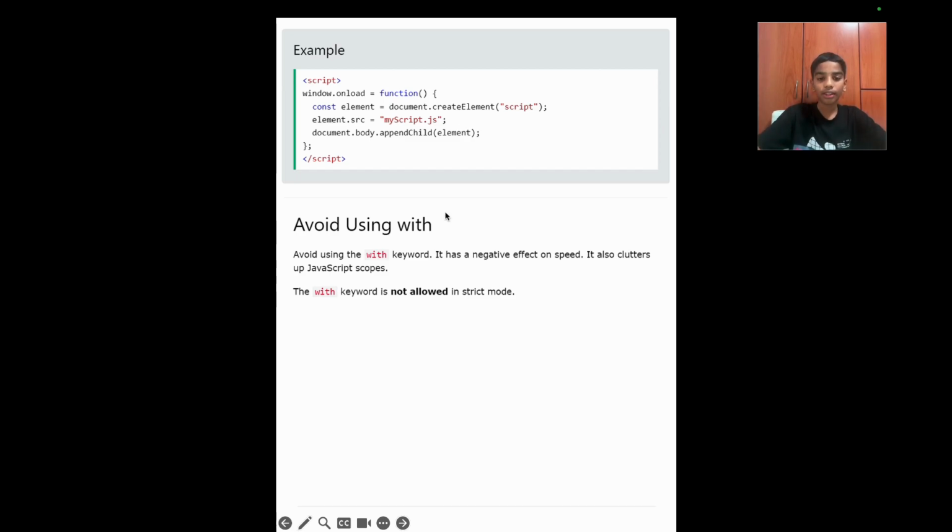Avoid using with. Avoid using the with keyword. It has a negative effect on speed. It clutters up JavaScript scopes. The with keyword is not allowed in strict mode.